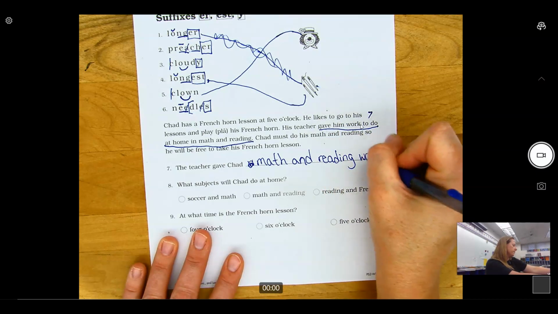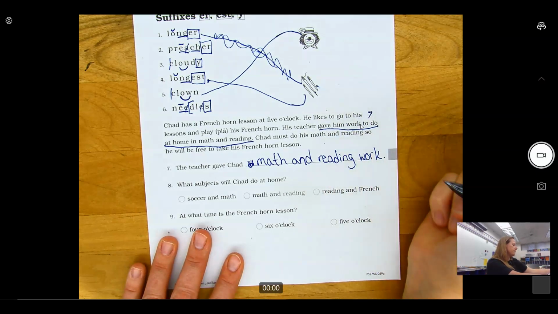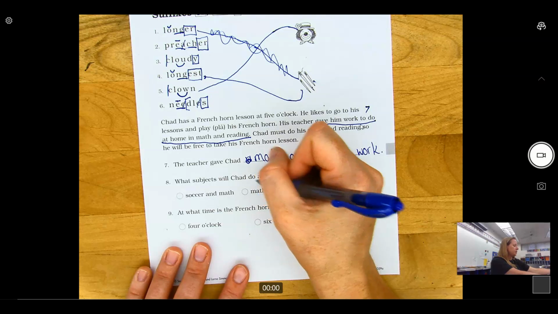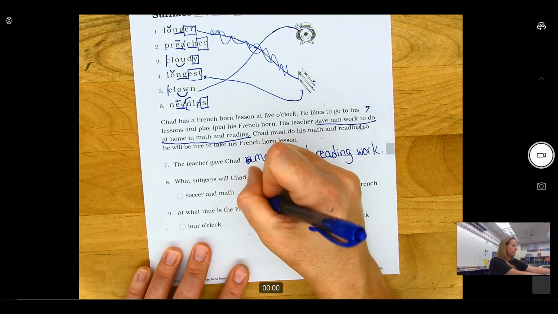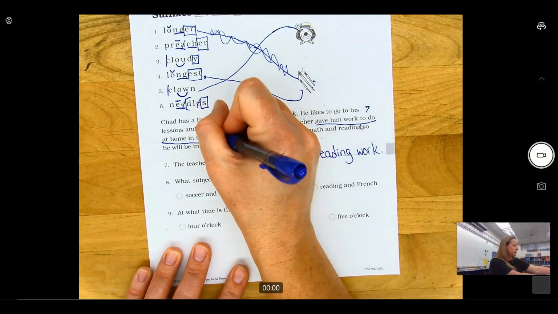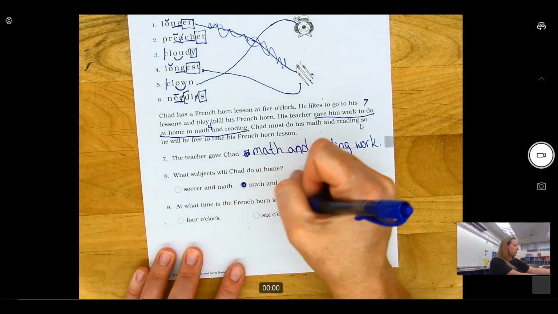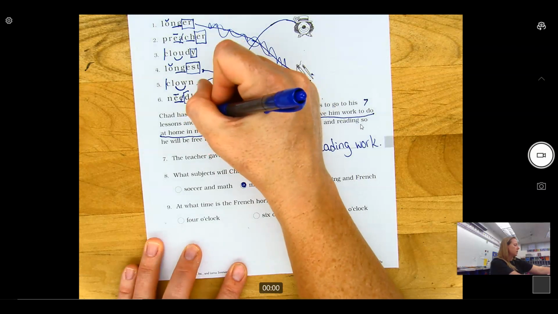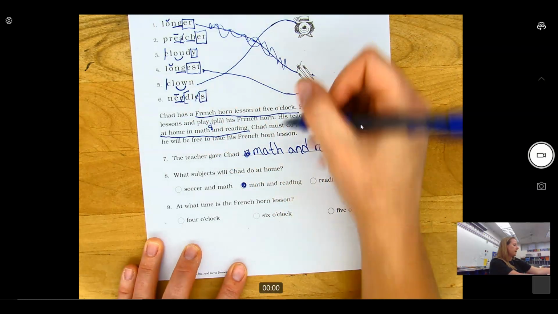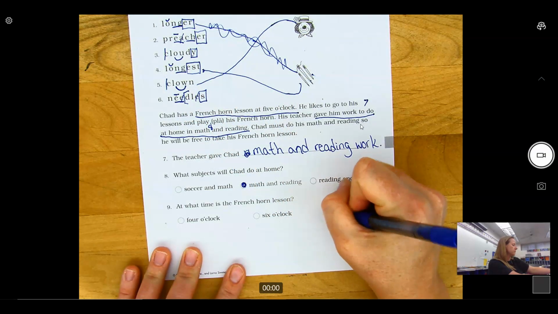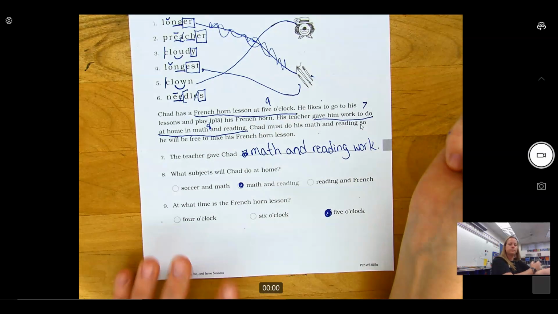Work. What subjects will Chad do at home? Well, we just said that, math and reading. That is also the answer to question 8 right there. At what time is his French horn lesson? French horn lesson at 5 o'clock. Answer to question 9 right here.